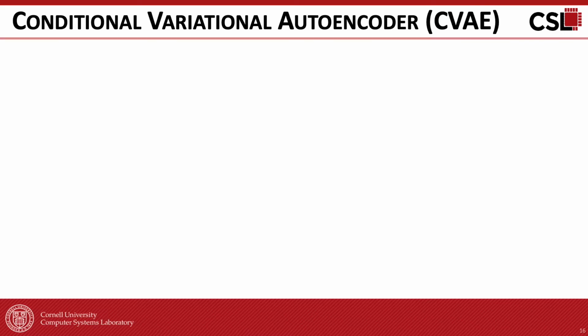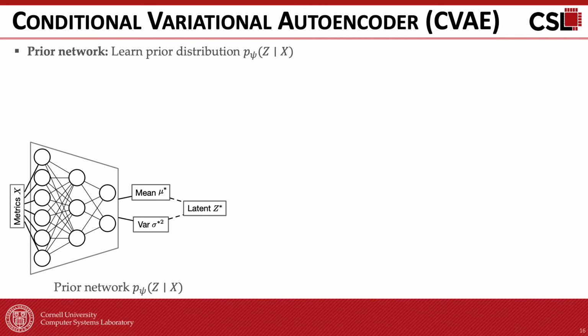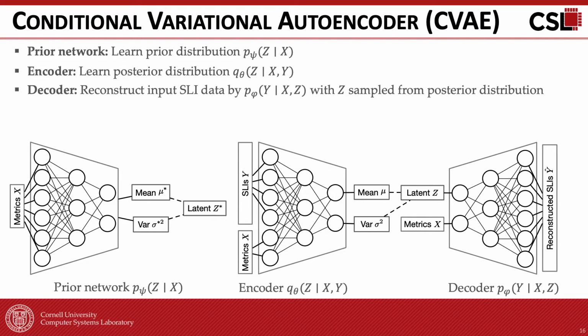Among all generative models, we find the variational autoencoder-based model most suitable for Bayesian networks. Conditional variational autoencoder, or CVAE, is an extension of variational autoencoder. It contains a prior network to learn the prior distribution of latent variables given the current performance metrics, an encoder to learn the posterior distribution of latent variables given the performance metrics after observing the latency variables, and a decoder that reconstructs the input latency with the latent variable sampled from its posterior distribution. The three networks are implemented with multi-layer perceptrons.